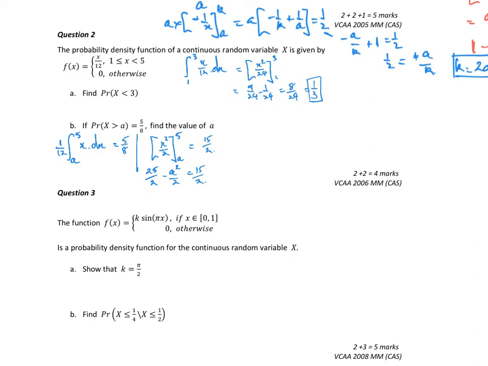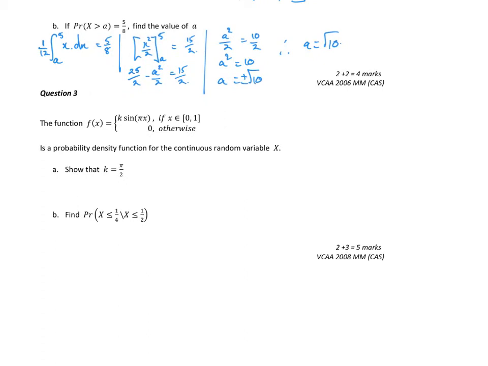So we add and subtract. That will give me, take a squared on 2 onto the right-hand side, 15 on 2 back, equals 10 on 2. So a squared will equal 10. So a equals plus or minus the square root of 10. Since a has got to be between 1 and 5, a is equal to the square root of 10.